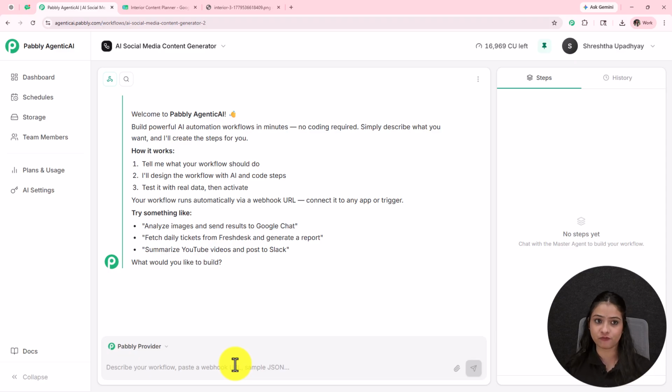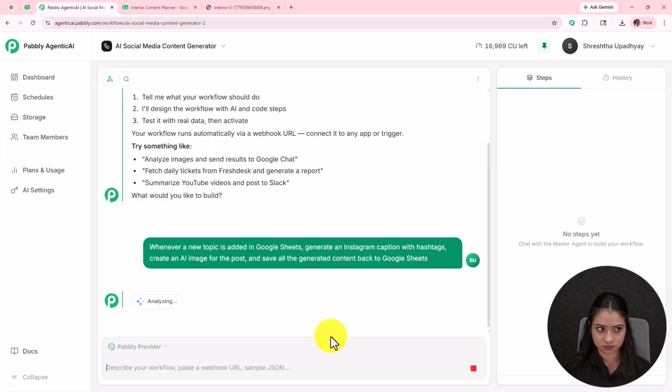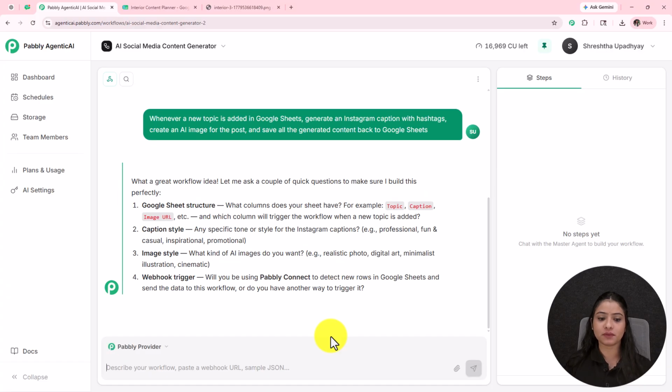So I'm going to describe what kind of automation I want in very simple language. So this is my requirement. Whenever a new topic is added in my Google Sheets, generate an Instagram caption with hashtags, create an AI image for the post, and save all the generated content back to my Google Sheets. So this is my basic requirement. As I click on enter, it is providing me all the steps that it understood of what I want. What a great workflow idea. Let me ask a couple of questions to make sure I build this perfectly.